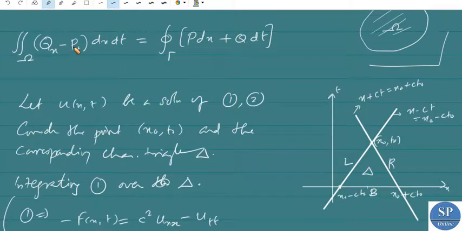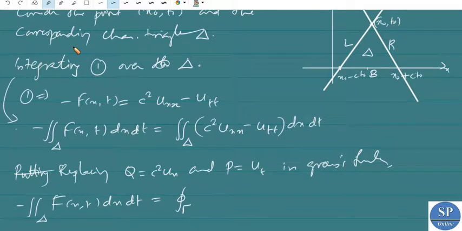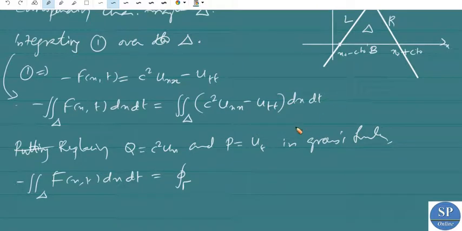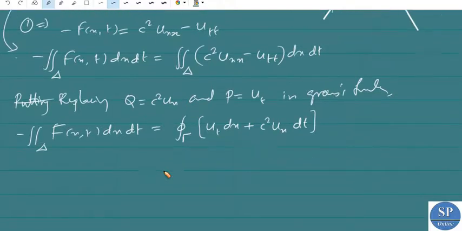Here p is our ut, so it is ut dx plus c square ux dt. This is by Green's theorem, or Green's formula.